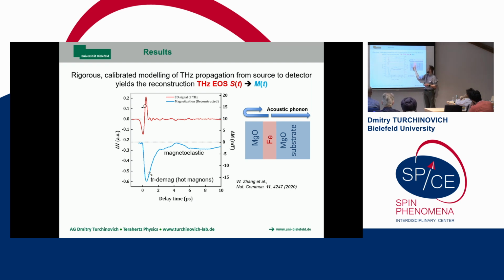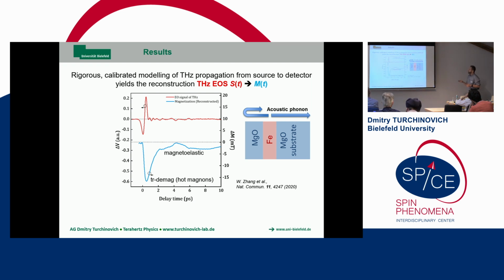The other half will leave the iron, go into the cap layer, which is thin, and get full reflection at the interface between condensed matter and vacuum, 100% reflection. It will come back into the iron, and now there's a pressure wave moving into your iron and moving atomic planes. These atomic planes will be moved, the exchange interaction in iron will be weakened, and this will lead to an additional demagnetization channel in your iron.